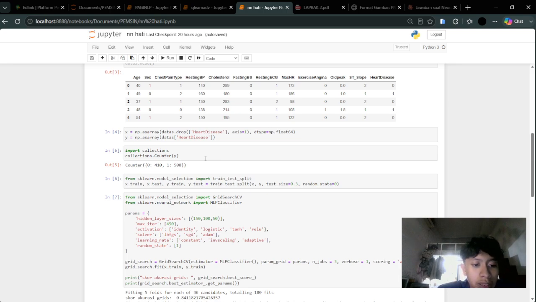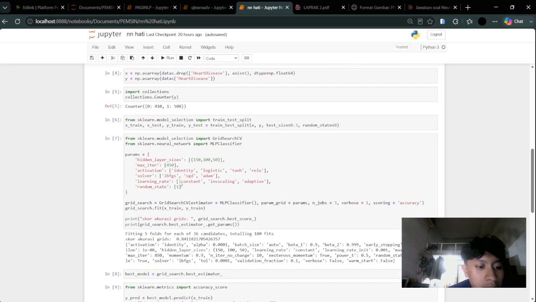Before splitting into training and testing sets, we check the class balance using collections Counter on y, where the result shows there are 410 patients without heart disease and 508 with heart disease. A reasonably balanced distribution, which means our model won't be strongly biased toward either class.